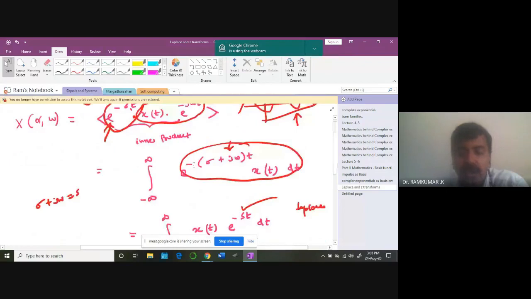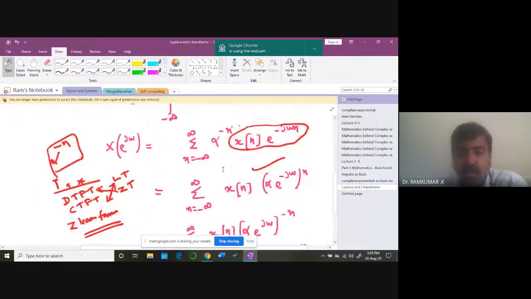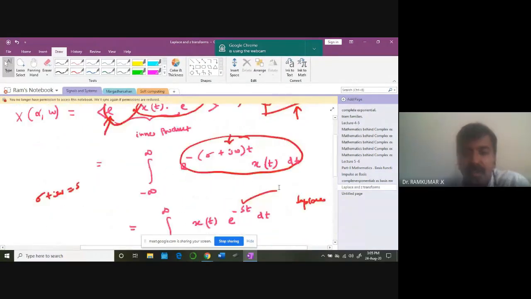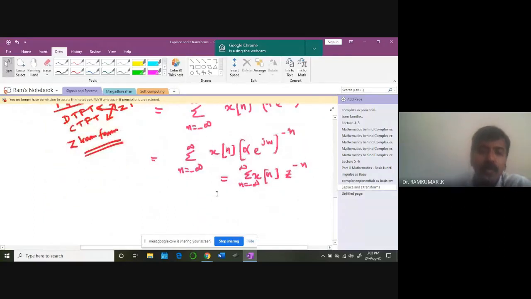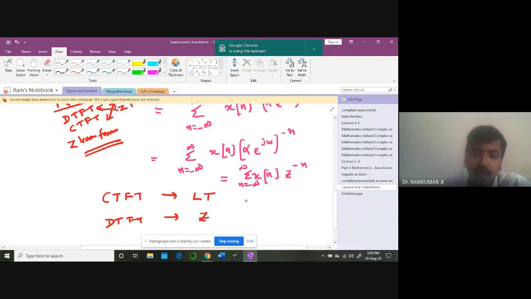Okay, so that's the continuous domain. This is the discrete domain. So totally, you can shift gears from continuous time Fourier transformation to Laplace transformation, then discrete time Fourier transformation to Z transformation. And also we have for periodic waveforms, continuous time Fourier series and discrete time Fourier series.